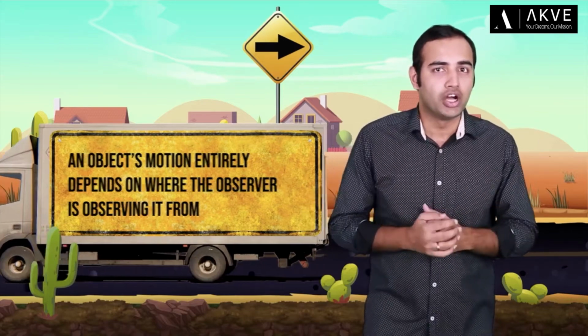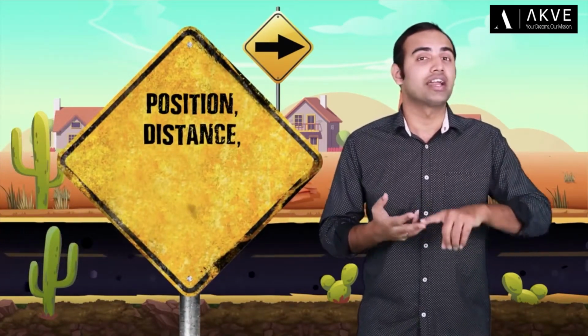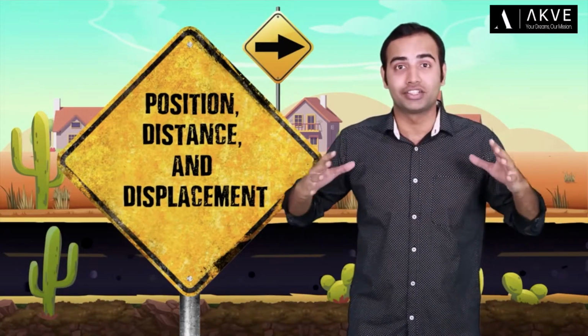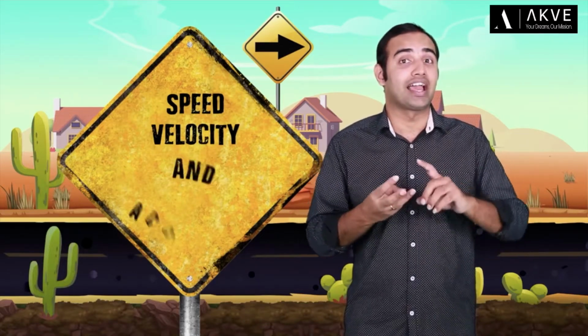Now, in this video, we'll talk about three important physical quantities: position, distance, and displacement. And once we understand these quantities, we can easily understand the concepts of speed, velocity, and acceleration later. So, what are we waiting for? Without any further ado, let's begin.